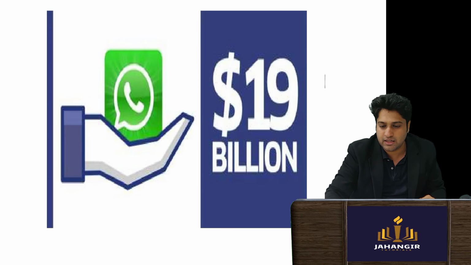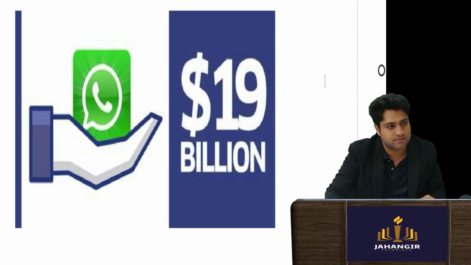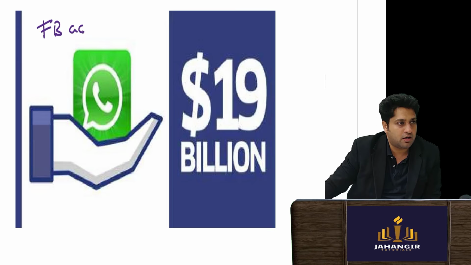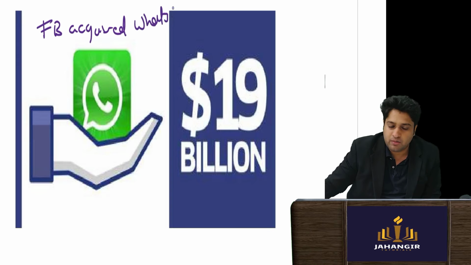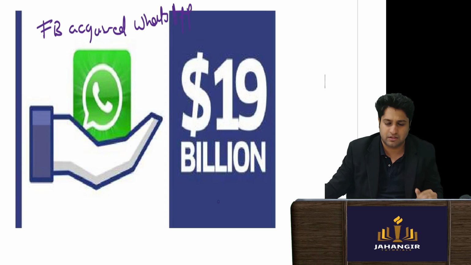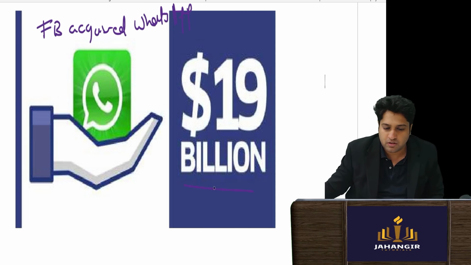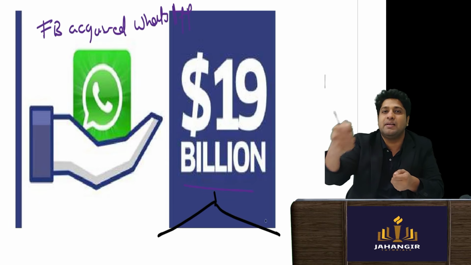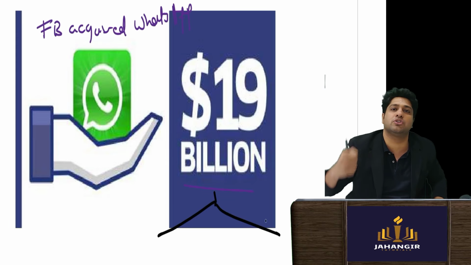Now, another example was of Facebook, when Facebook acquired WhatsApp. It was approximately a 19 billion dollar deal. Facebook had to pay 19 billion to the shareholders of WhatsApp.